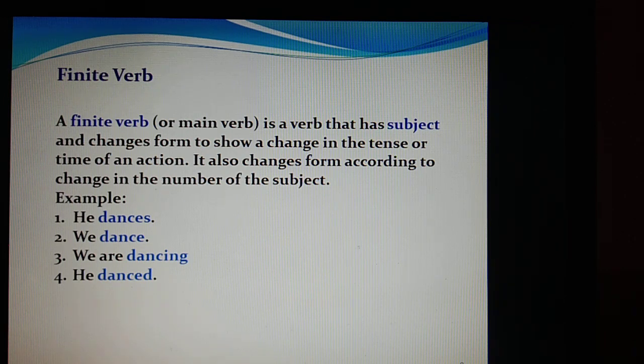Okay, so he is the third person. So dances. So we can see this verb dance, dances, dancing, they are changing when we are changing the subject, like he, we, isn't it? So whenever it changes, such a verb which changes with the change of the subject, we call it a finite verb.